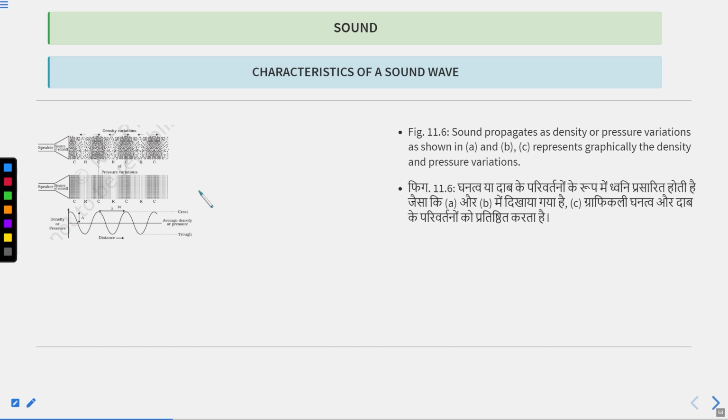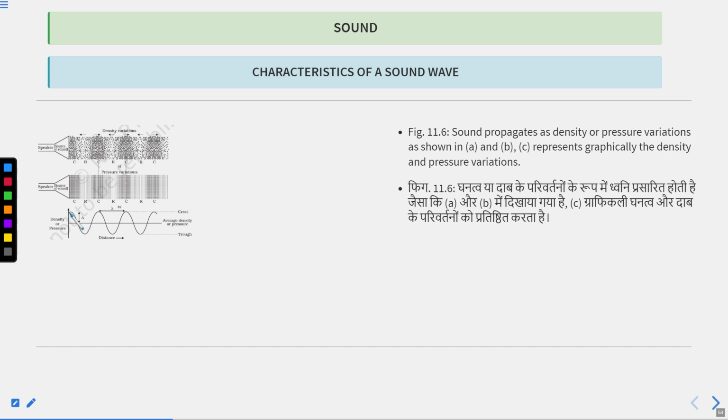In last class, I explained that where a crest is formed, the curve of the graph goes up like that, and in the rarefaction region, the curve goes downward. Then compression region, then rarefaction region, and that's how a sound wave propagates. The distance between two consecutive crests or two consecutive troughs is called its wavelength.